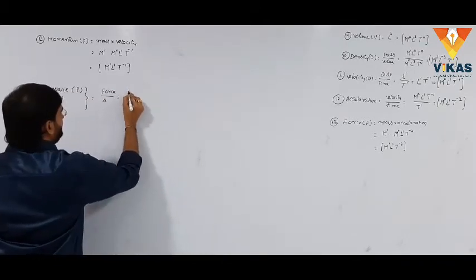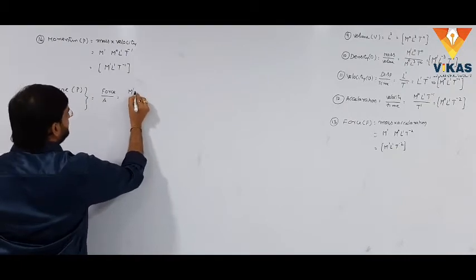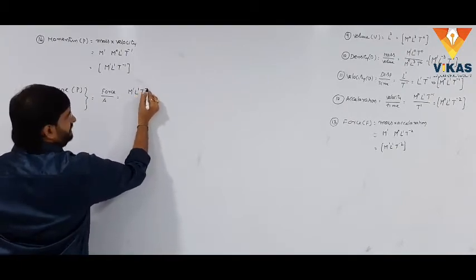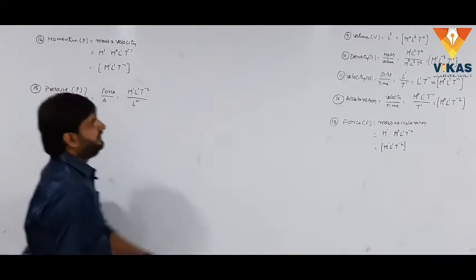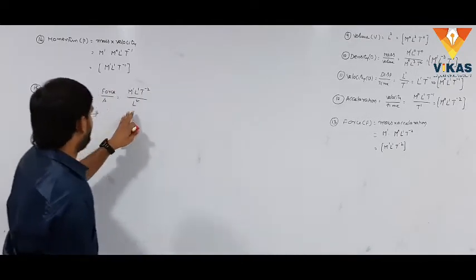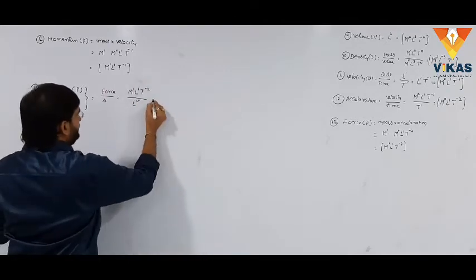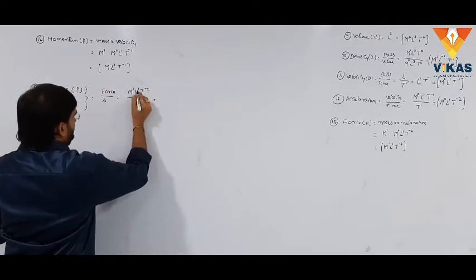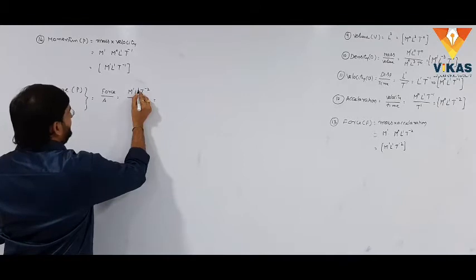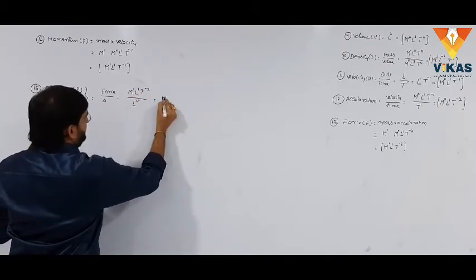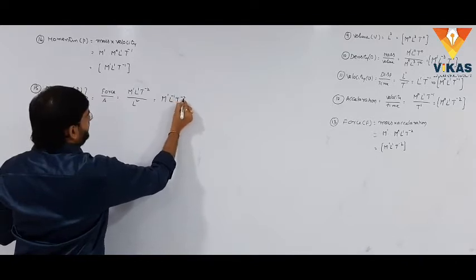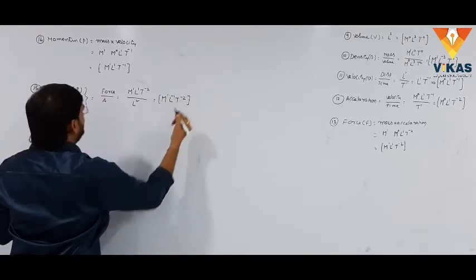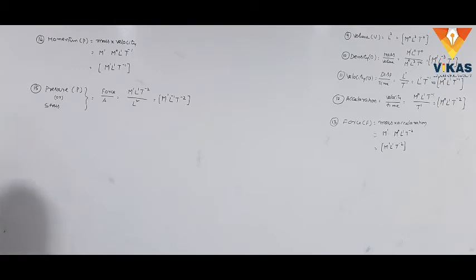Already there: M power 1, L power 1, T power minus 2, divided by area of cross section. The dimensional formula of area is L square. The L is taken into the numerator, this is L power minus 2. L power minus 2 plus 1 is L power minus 1. Simply, M power 1, L power minus 1, T power minus 2 is the dimensional formula for pressure or stress.